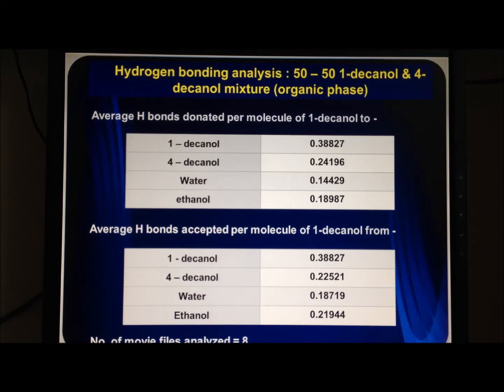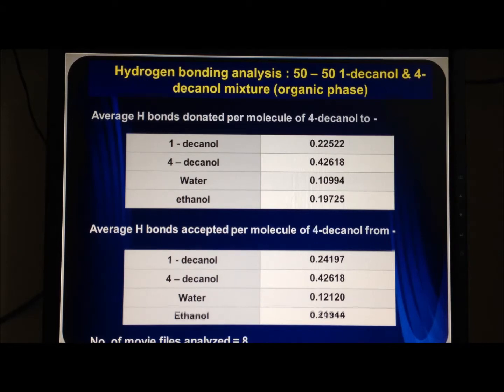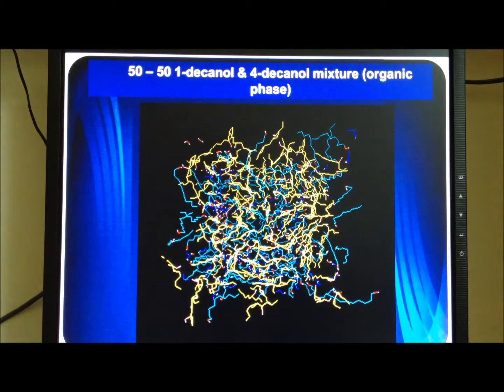One of the conclusions drawn out of this data is that 1-decanol likes to hydrogen bond more with itself than with any other molecule. Similarly, the 4-decanol molecules also love to bond with themselves rather than any other molecule. This is one of the snapshots of the organic phase of the 50-50 1-decanol and 4-decanol mixture. The yellow carbon chains represent the 4-decanol molecules, the green ones represent the 1-decanol molecules, the blue ones are the methanol or the ethanol molecules, and the white and red ones are the water molecules.